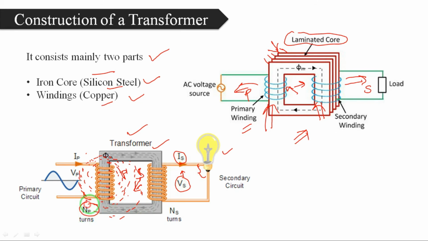So NP means primary number of turns, NS means secondary number of turns. The EMF will depend upon the number of turns. If the number of turns increases, the induced EMF will increase. If the number of turns is low, then the induced EMF is also less. Okay. Now we will move to the next slide.